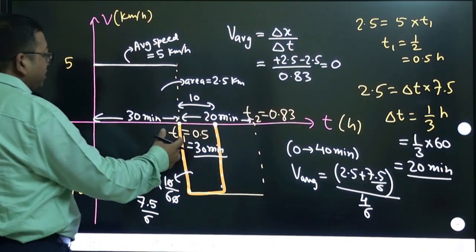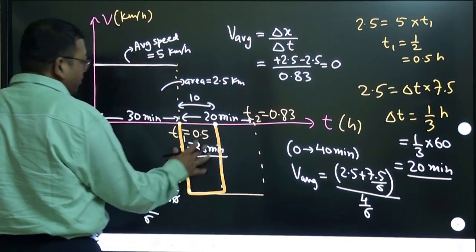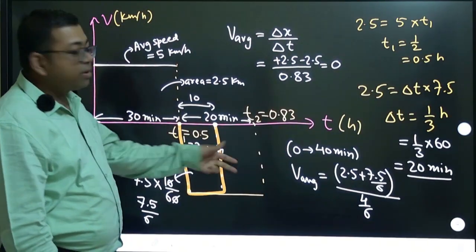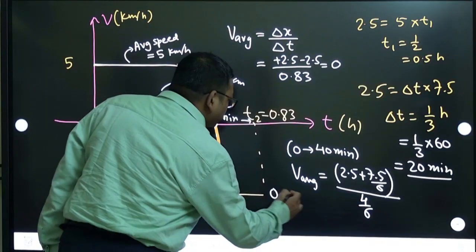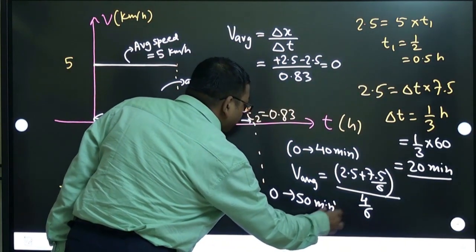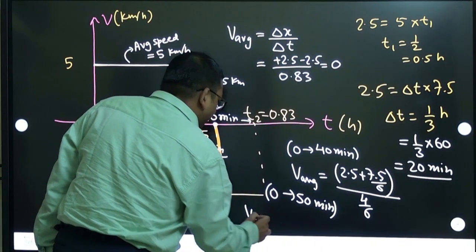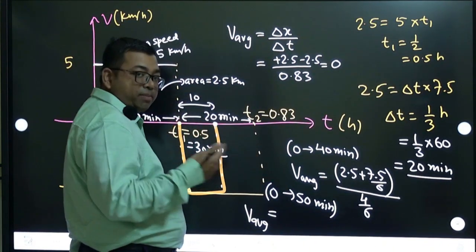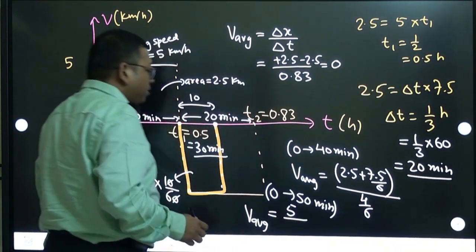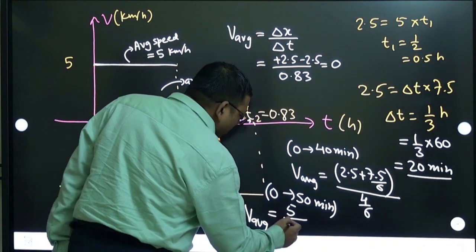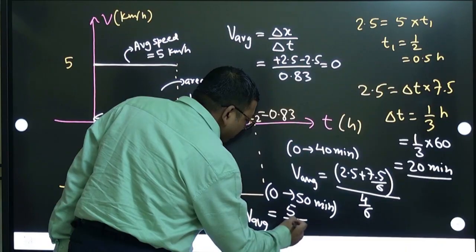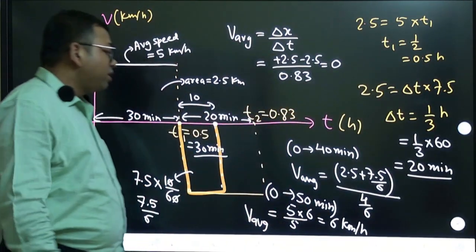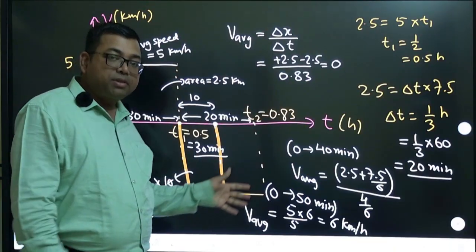Now between 0 to 50, if they ask 0 to 50 speed, again when they are asking the average speed, total distance will be how much? Total distance will be 2.5 plus 2.5, that means 5 kilometers, and time is 50 minutes. 50 minutes means what? 50 by 60, that means 5 by 6. 6 will come here, so this will become 6 kilometer per hour. This calculation is easy, right? So we can find out this average speed at different intervals.